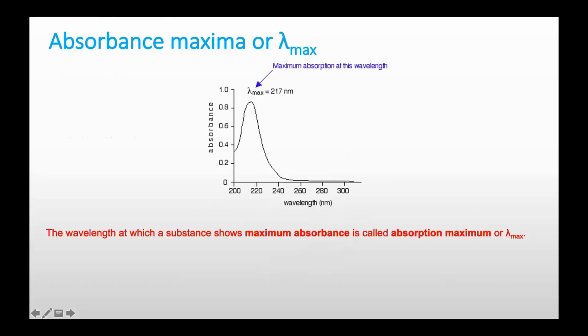Now one new term is added here: absorbance maxima, or lambda maximum. So what is lambda maximum? The wavelength at which a substance shows maximum absorbance is called absorption maxima, or lambda max. As you can see here, this spectrum shows maximum absorbance at 270 nanometers. So lambda max for this spectrum is 270 nanometers.